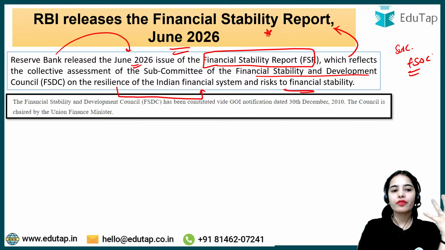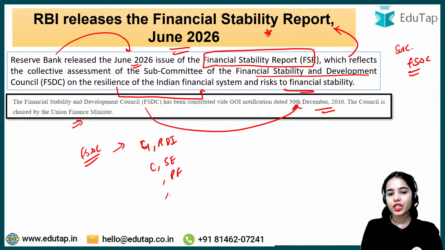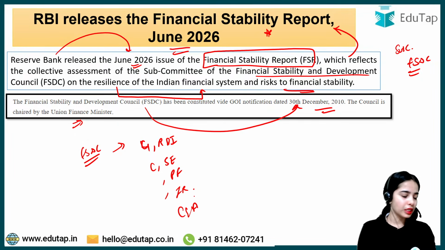So first of all, the Financial Stability and Development Council was constituted in 2010. The council is chaired by the Union Finance Minister. The members are the Governor of the Reserve Bank of India, Chairman of SEBI, Chairman of PFRDA, Chairman of IRDAI, the Chief Economic Advisor, the Finance Secretary, and the Secretary of the Department of Economic Affairs.